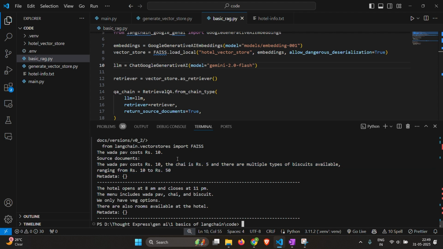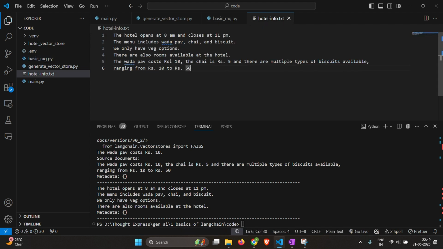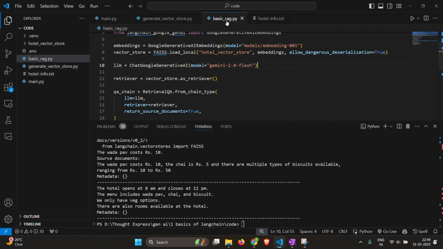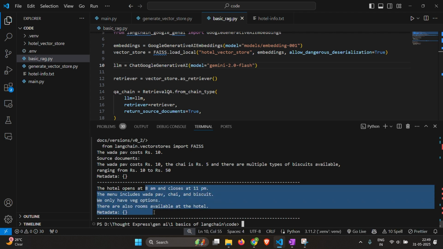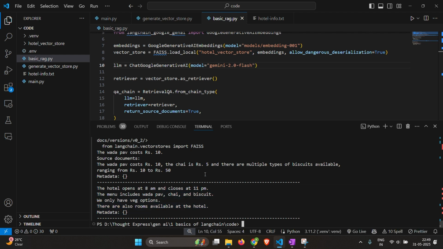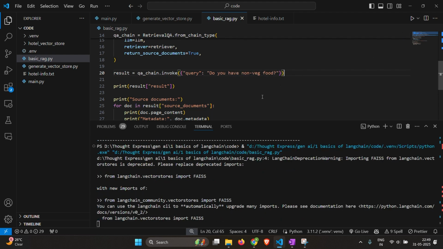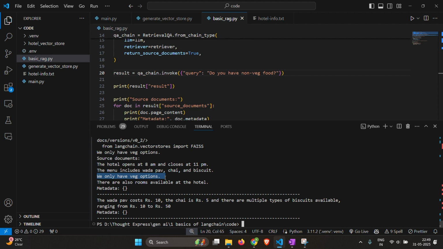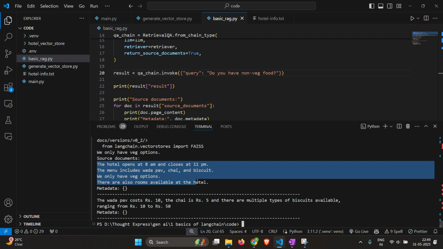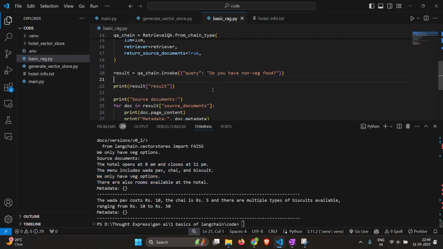So even though it had a lot of other info, it still only got this line since it uses a cosine similarity search to search through all the documents and only get the documents that are the most useful. So now what we'll do is, let's try asking it some other question. Maybe, so yeah, it says we only have veg options. So it gave the correct answer, and this is the source documents that it retrieved.